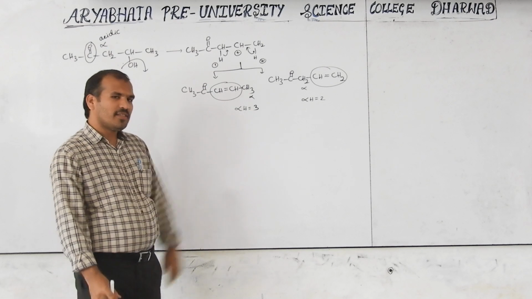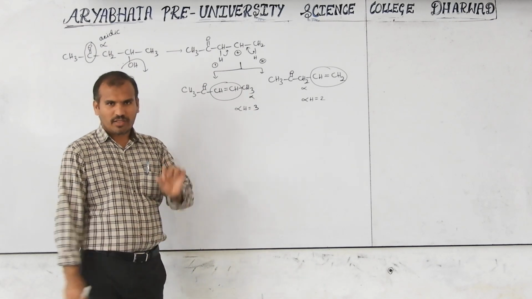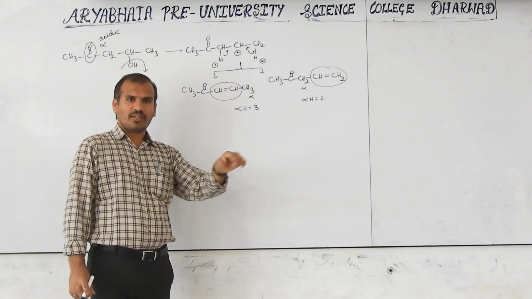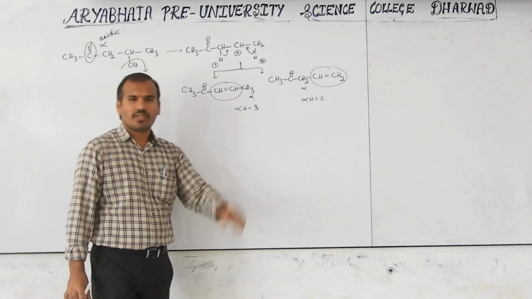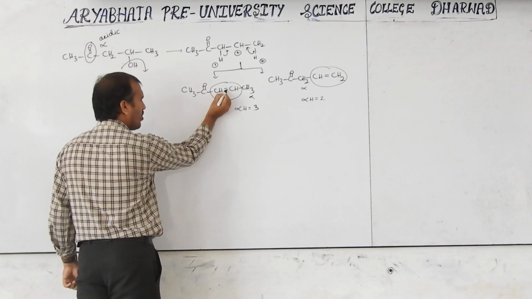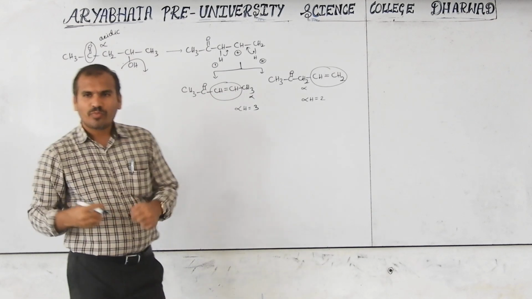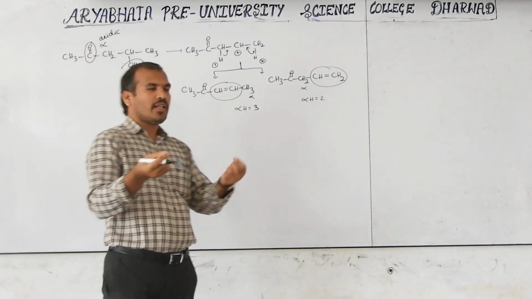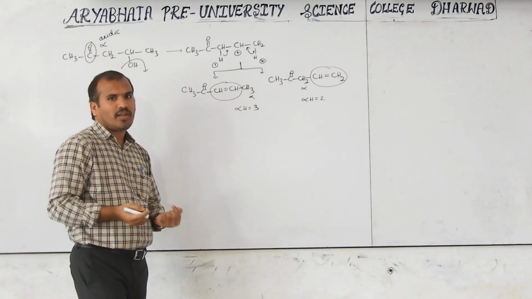But one more concept is included here: conjugation. You may know that conjugation is double bond, single bond, double bond, alternating. A conjugated alkene is more stable than an isolated or cumulated alkene.